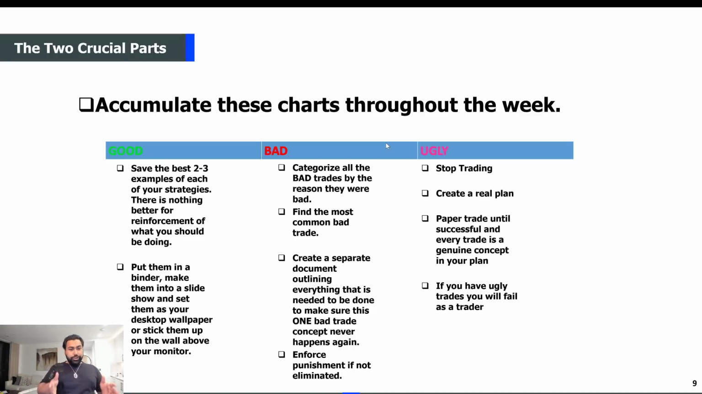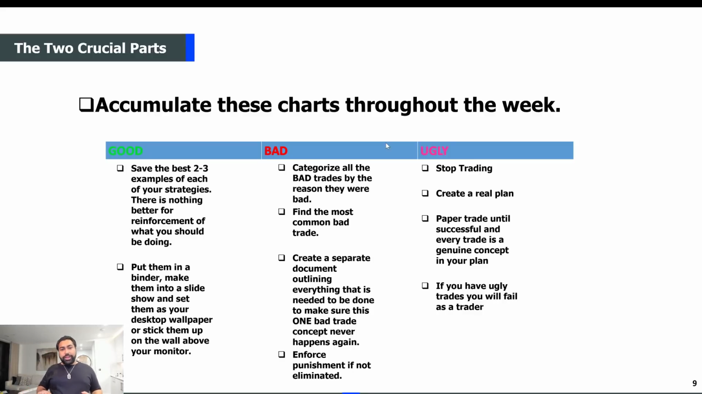So for the good section, save the best 2 to 3 examples of each of your strategies, right? There's nothing better for reinforcement of what you should be doing. So save 2 to 3 great examples of the perfect trades, and then put them in a binder. Like I used to have these old paper binders, right? Print them out, put them in a binder, or even make them into a slideshow and put it as your desktop wallpaper. So keep seeing great examples of your great trades, right? That's the best reinforcement, okay?